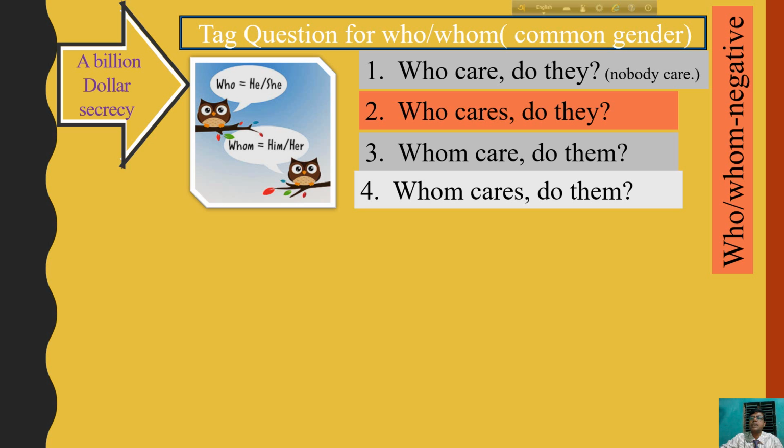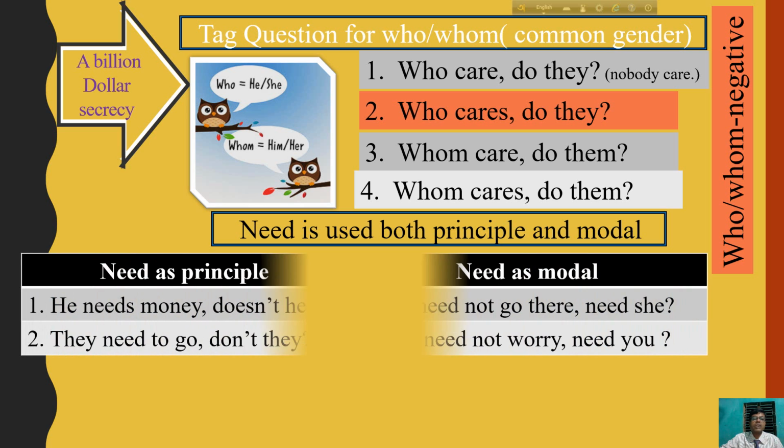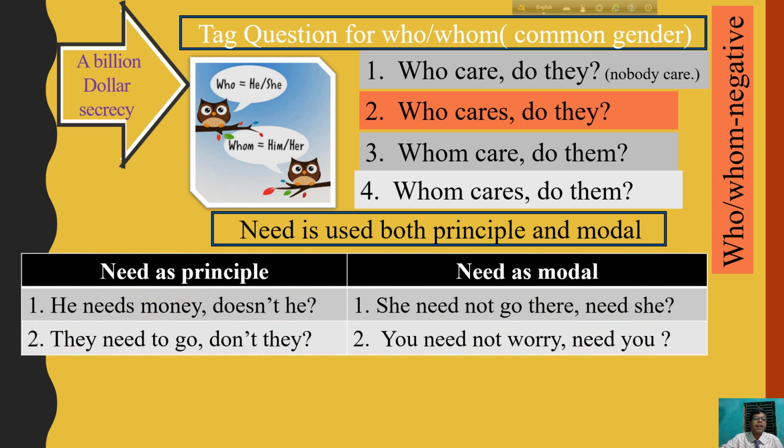Who, whom, is negative, you must remember that. Here is also another option. Need is used both as principal and modal. Sometimes you make mistakes here, and it is very common in your question paper. Left side, need as principal.